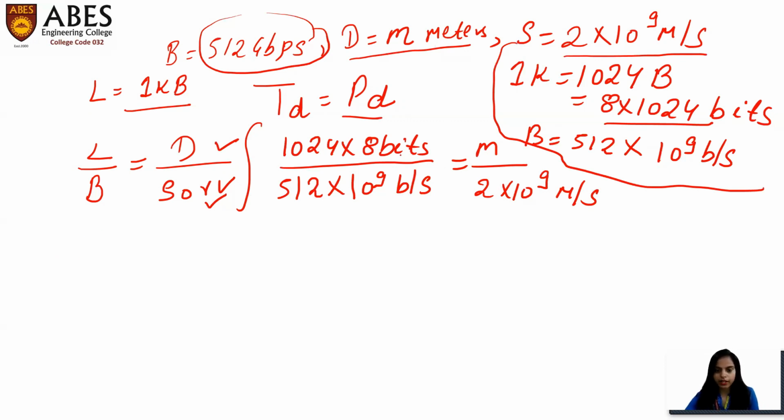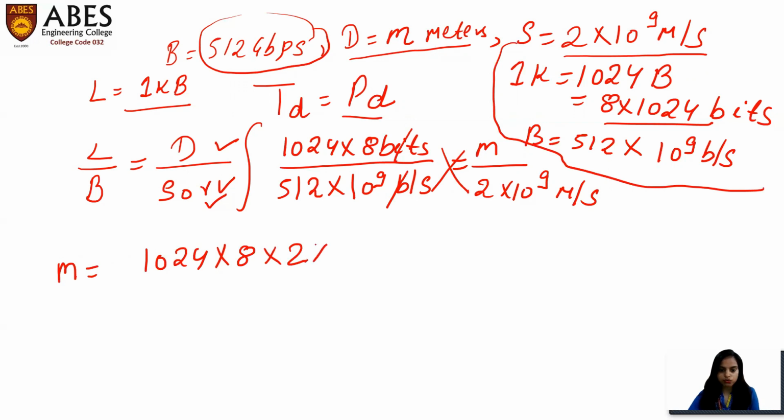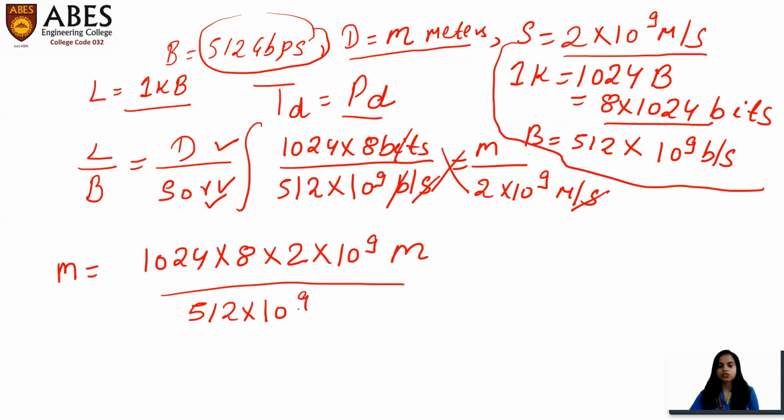Just do the cross multiply. Okay, first we'll cancel out this. Cancel bit to bit. Just do the cross multiplication. m is equal to 1024 multiplied by 8 multiplied by 2 into 10 to the power 9, and this second will cancel out, divided by 512 into 10 to the power 9.